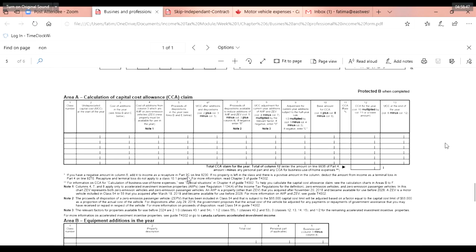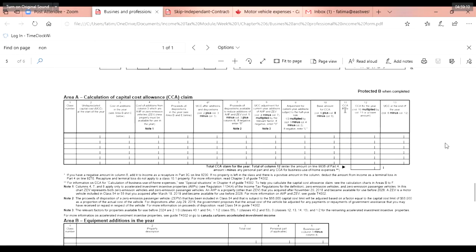This is box 11, it says CCA rate. That is the rate at which you can deduct the expenses. We don't use the word write off, we use the capital cost allowances claim. So that is a kind of depreciation.